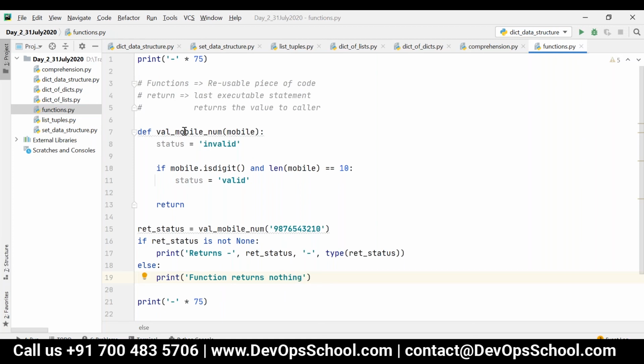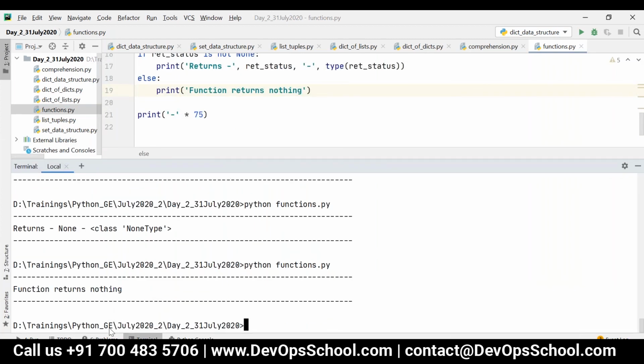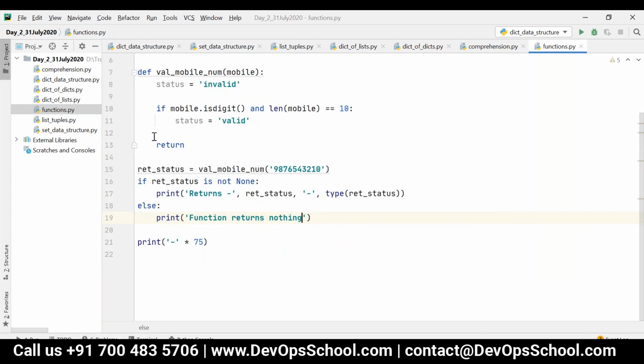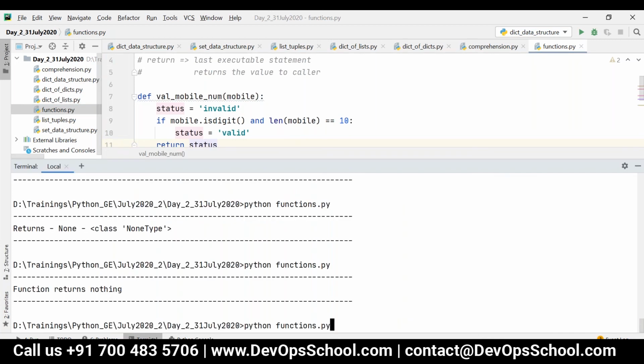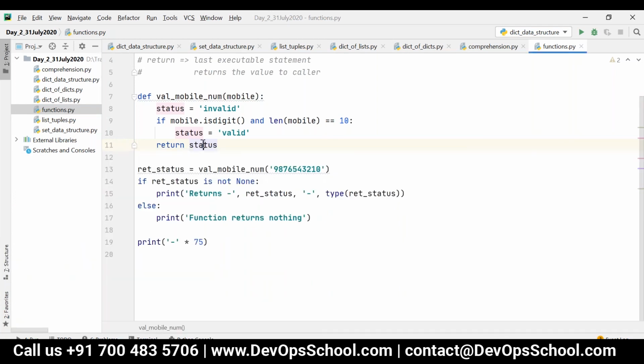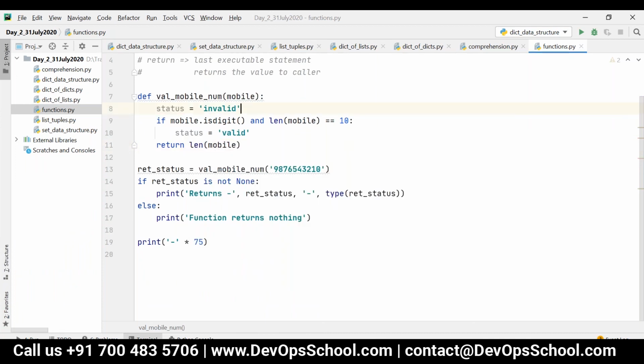Okay, so now for our current function, it will say the function returns nothing because there are no return values at all. In this case, I can return something called status. Here I am returning only one parameter. If I return only one parameter, it takes its own type. For example, if you return a string, it will take the return type as string, and if you return an integer, it will take it as integer.